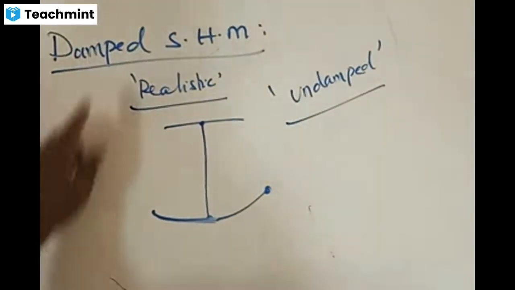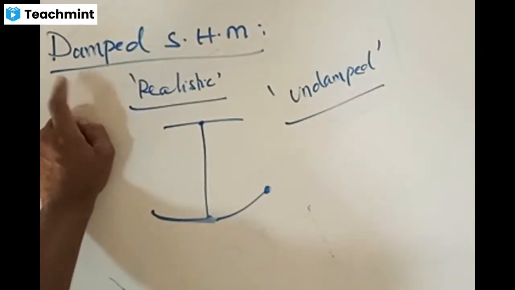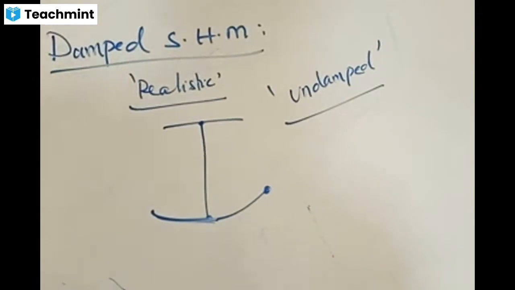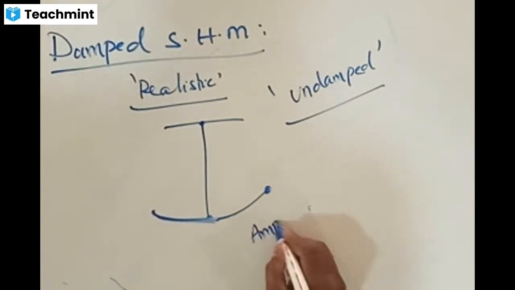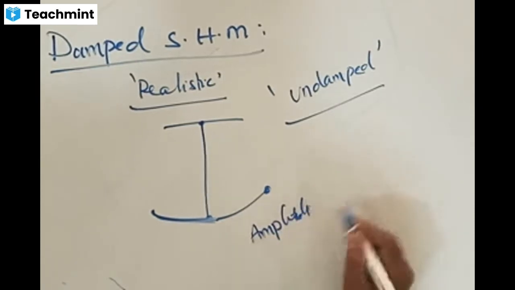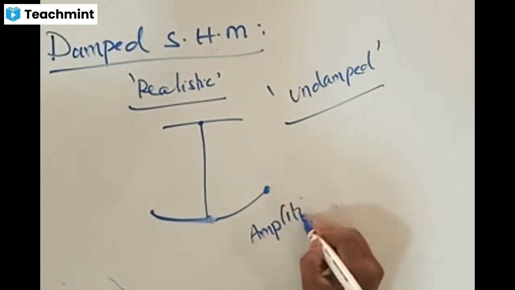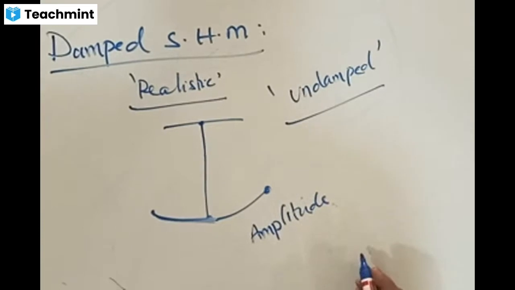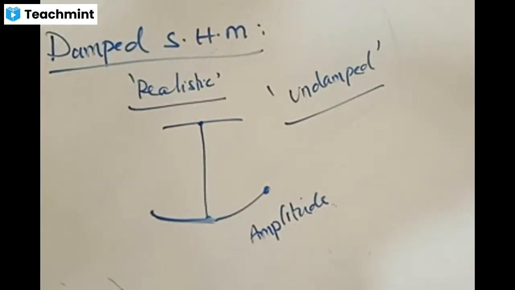So, we are now talking about a realistic case, which is called damped oscillation. Damped oscillations means having reduction in terms of amplitude continuously. Amplitude is going to reduce continuously, or you can show that in the form of a figure like this.